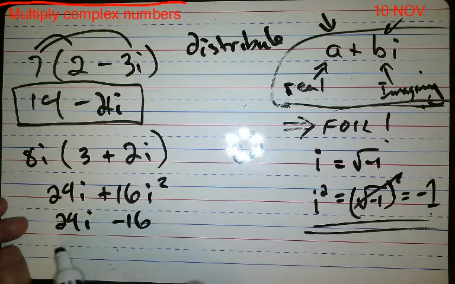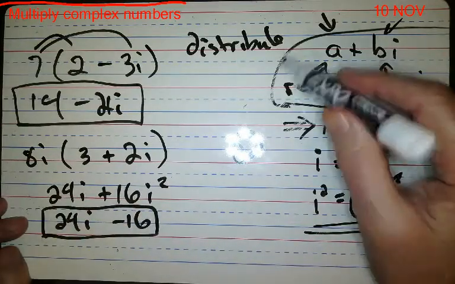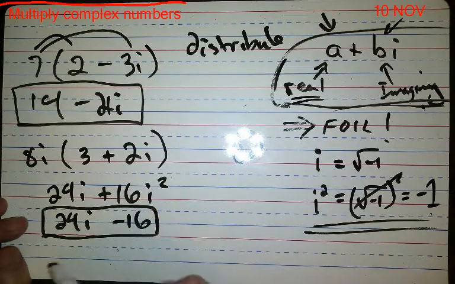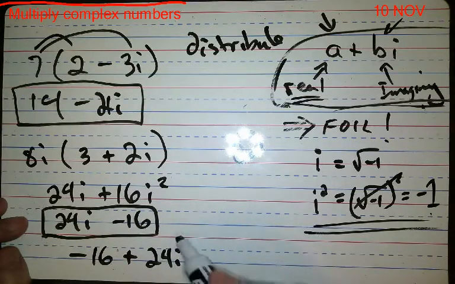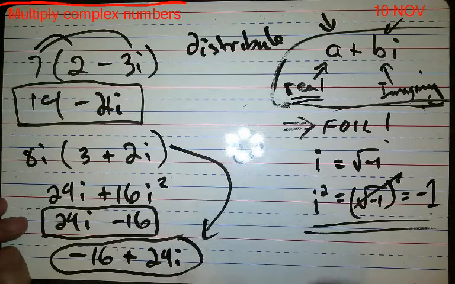Now this is the answer, but it's not in the right order because you have to have the real number in front. So negative 16 is the real number, and positive 24i is the imaginary number. This is the actual answer.